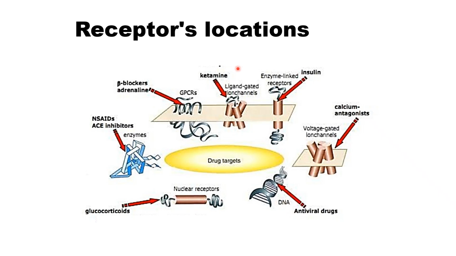Enzyme-linked receptors, like the insulin receptor, are available on the cell membrane but linked intracellularly to an enzyme which is tyrosine kinase. Calcium channels are always located on the cell membrane, and they are voltage-gated ion channels to which calcium channel blockers can bind and block the influx of calcium from the extracellular to the intracellular part.